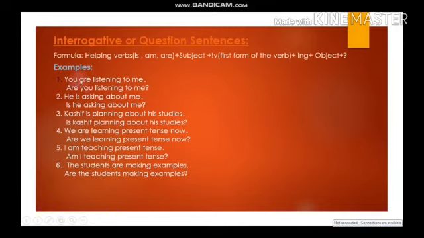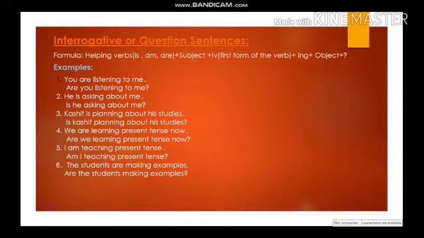But when I make it interrogative, and how will I make it interrogative? By changing the place of the subject and the helping verb, the sentence will become interrogative. As you can see here, I have just changed the place. So when you put the helping verb before the subject, it will become interrogative. So now I have, are you listening to me? Here I am asking a question and the sentence became interrogative.